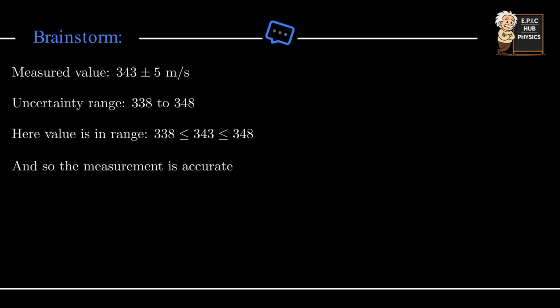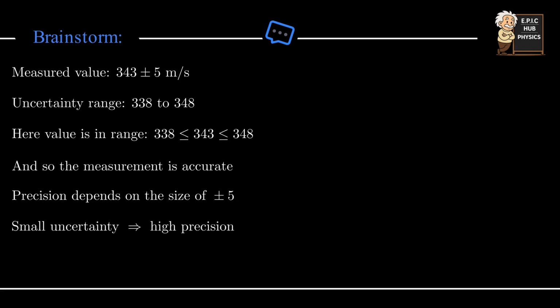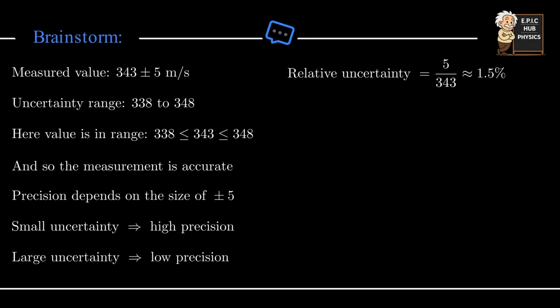Now we consider the precision of the measurement. Precision depends on how large the uncertainty is relative to the measured value. To assess this, we calculate the relative uncertainty. The relative uncertainty is the absolute uncertainty divided by the measured value. So this becomes 5 divided by 343. Evaluating this gives approximately 0.015, which corresponds to about 1.5%.